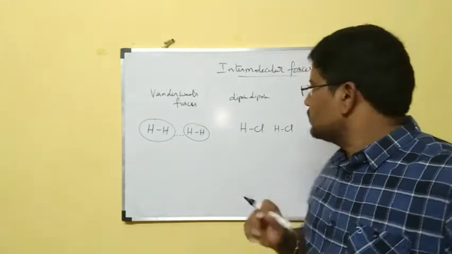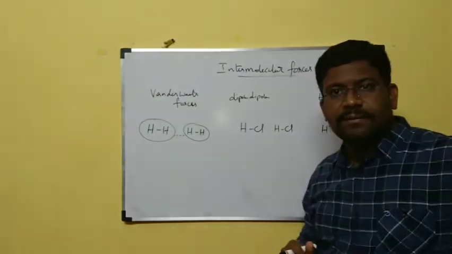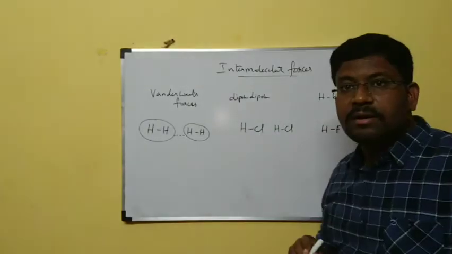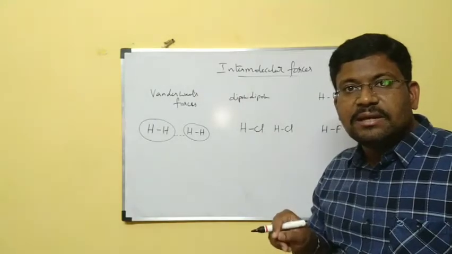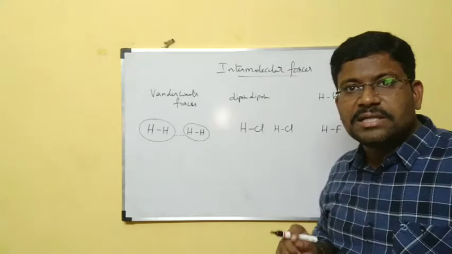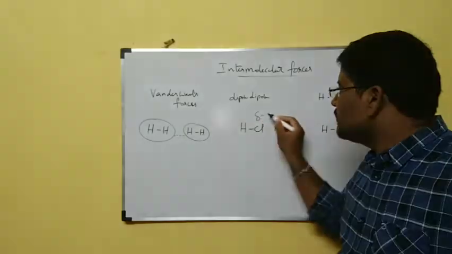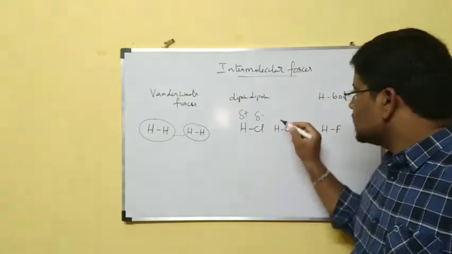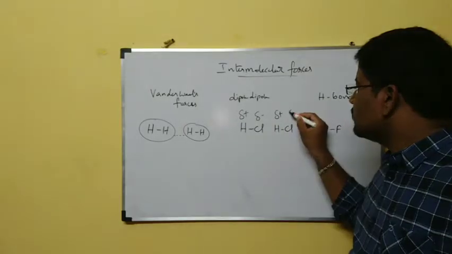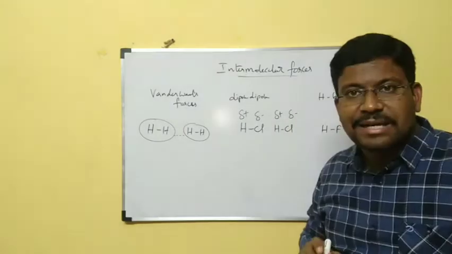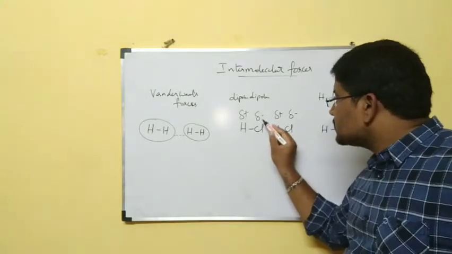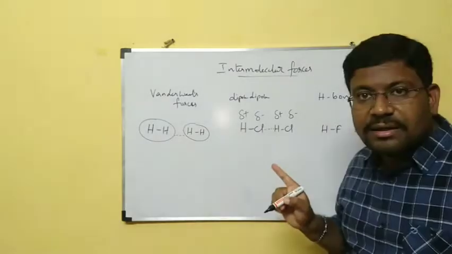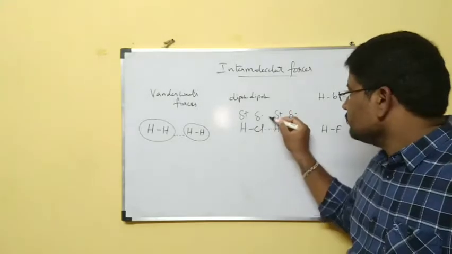Is it okay, ma? Next, coming to HCl and HCl. Between hydrogen and chlorine, this bond is a covalent bond. There is an electronegativity difference. Because of that, chlorine gets a delta negative charge and hydrogen gets a delta positive charge. In the same way, in the other molecule hydrogen has delta positive and chlorine has delta negative. Because of this negative and positive charge, attraction will be generated, dipole-dipole attraction.